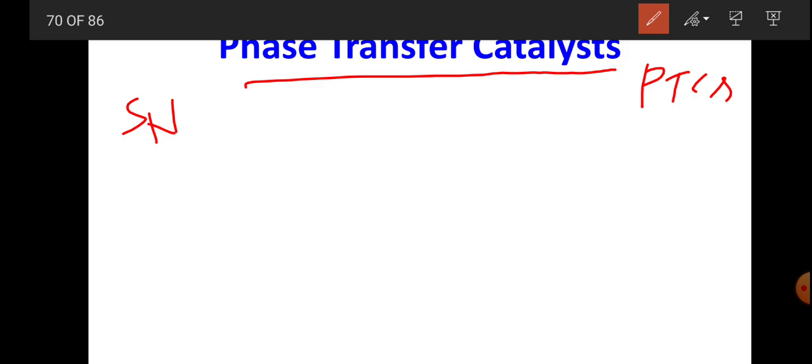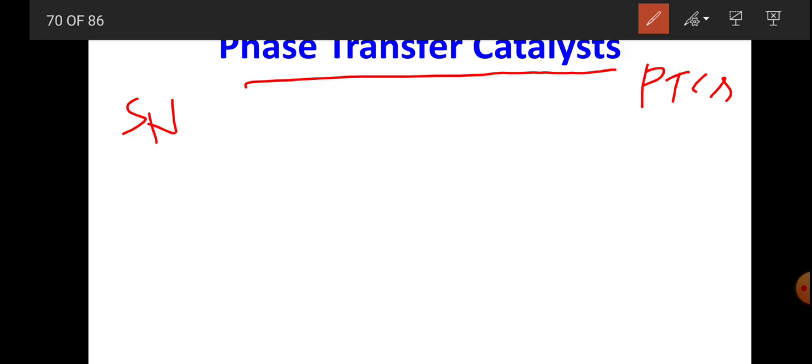As a result, the two reactants are in different phases. So making the nucleophilic substitution reaction is very difficult.